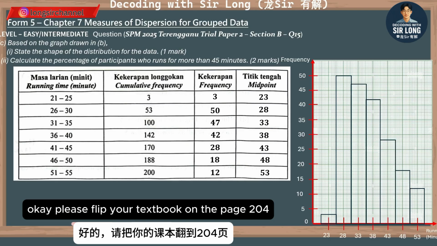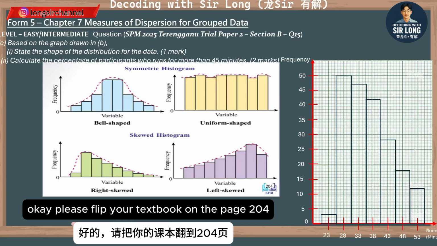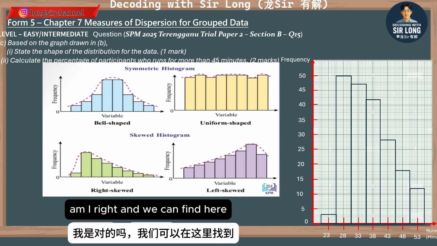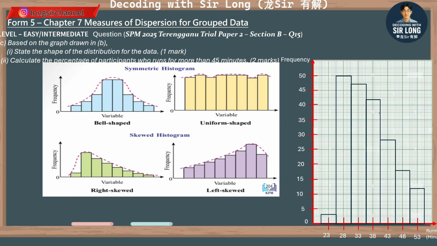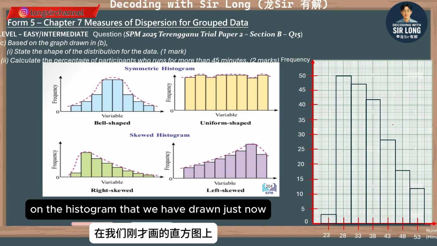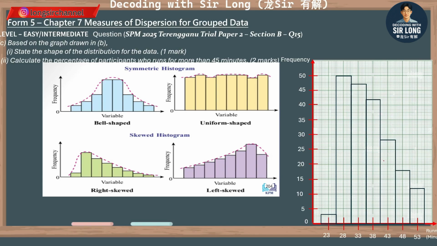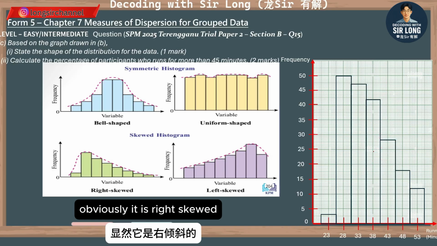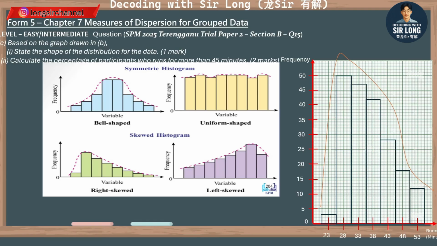Please flip your textbook to page 204. And you can see there are 4 types of shapes, am I right? And we can find here on the histogram that we have drawn just now, what kind is it under? Obviously, it is right skewed.